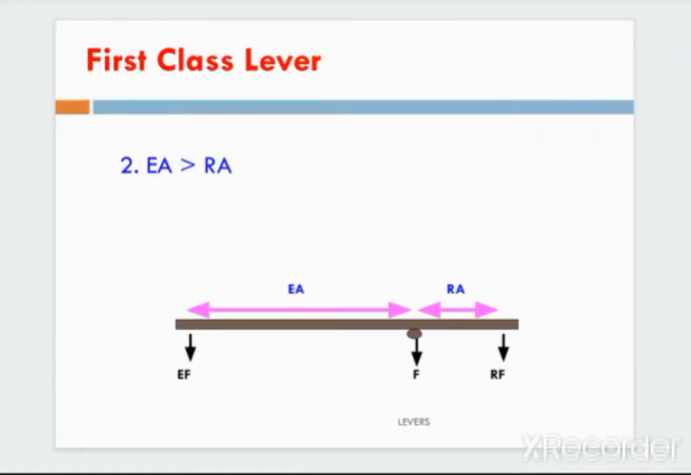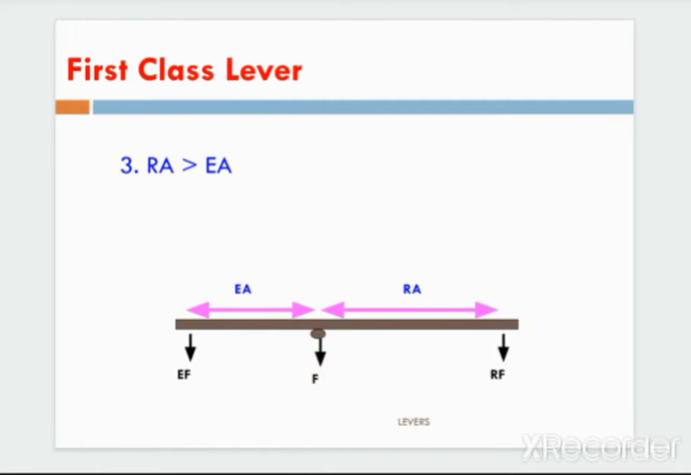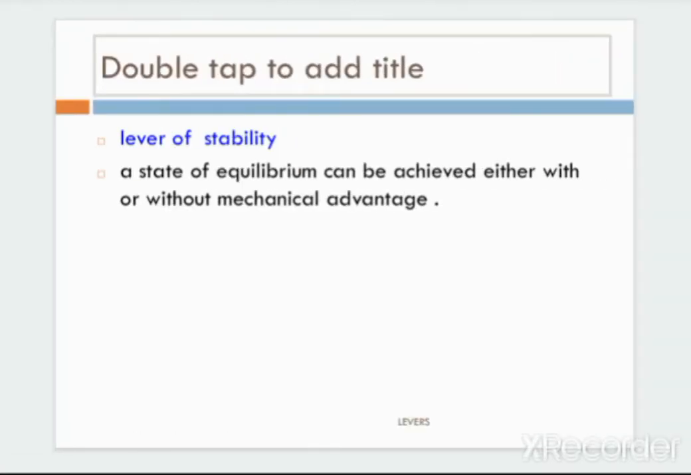Second, EA is greater than RA. So the distance between the fulcrum and the effort arm is greater than the distance between the fulcrum and the resistance arm. The third possibility is that the distance from the fulcrum to the resistance arm is greater than the distance from the fulcrum to the effort arm. So the first order lever is known as a lever of stability. A state of equilibrium can be achieved either with or without mechanical advantage.